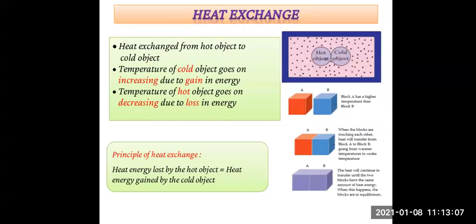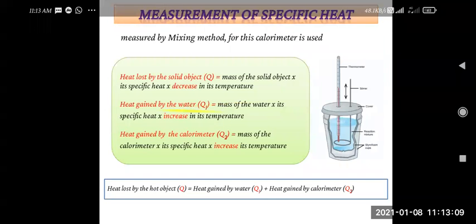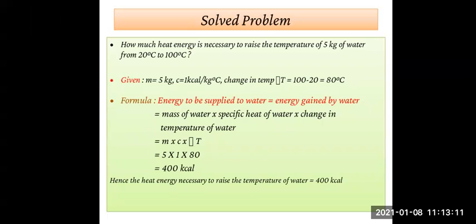Now we'll see one example. Two examples are given, but we'll see one of them. From that we'll understand how we can use the formula. Now see the first example. How much heat energy is necessary to raise the temperature of 5 kilogram of water from 20 degrees Celsius to 100 degrees Celsius? Now what is given here?